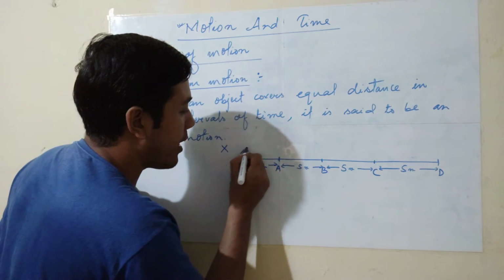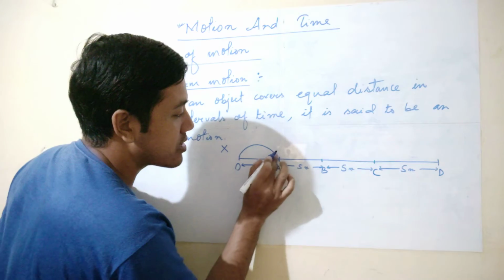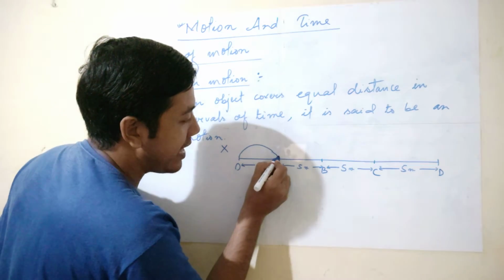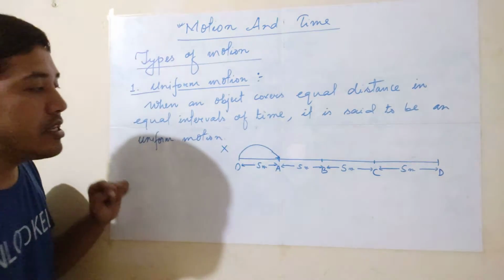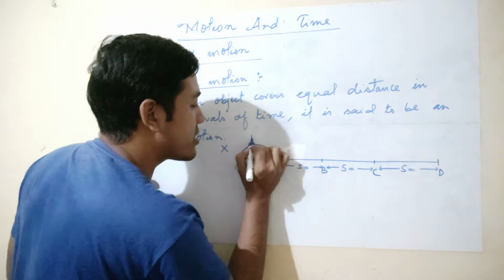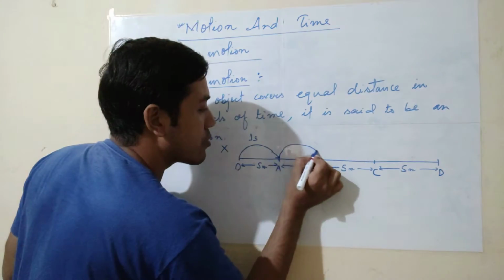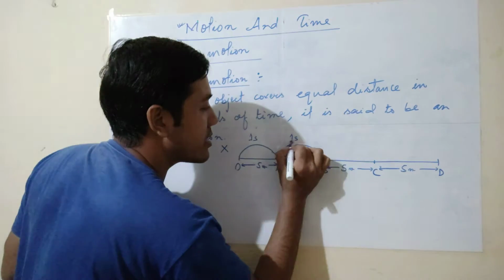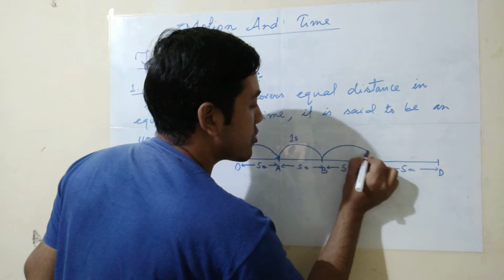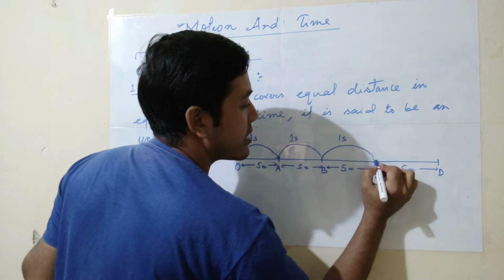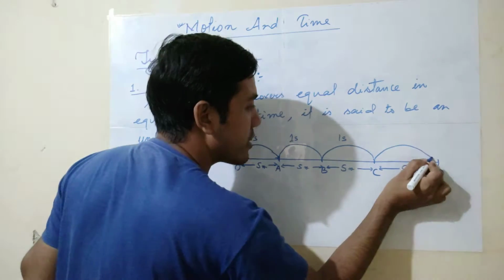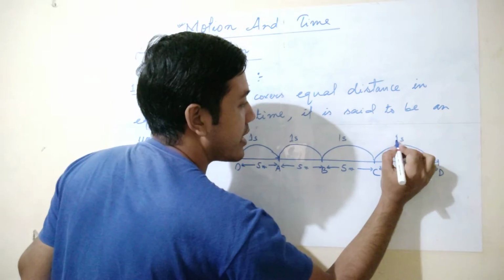When a body X covers OA, it takes 1 second, and AB also takes 1 second, BC also takes 1 second, and CD also takes 1 second.